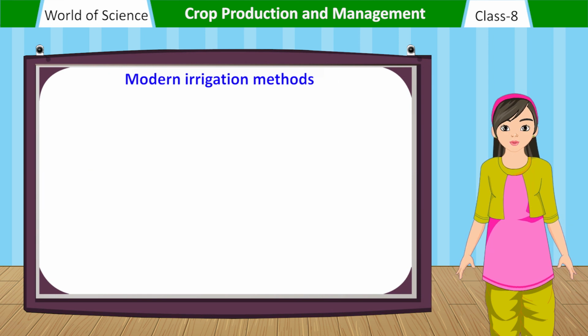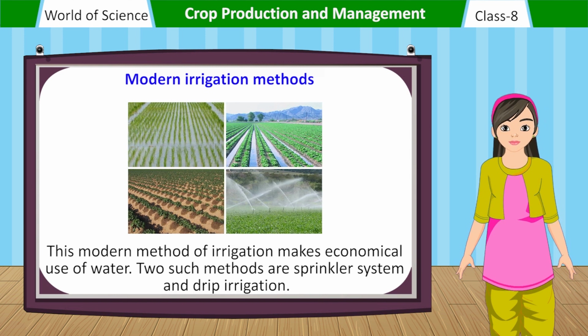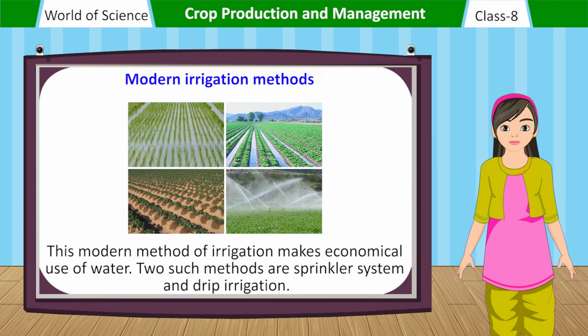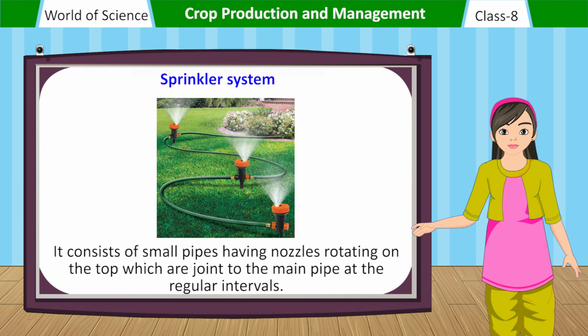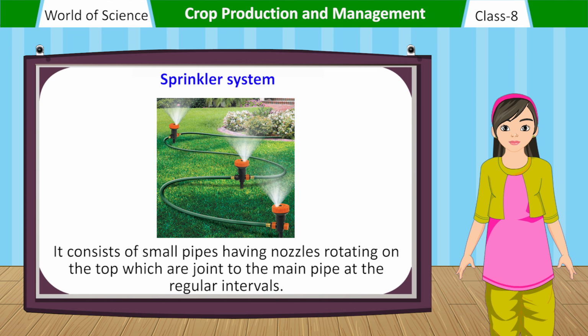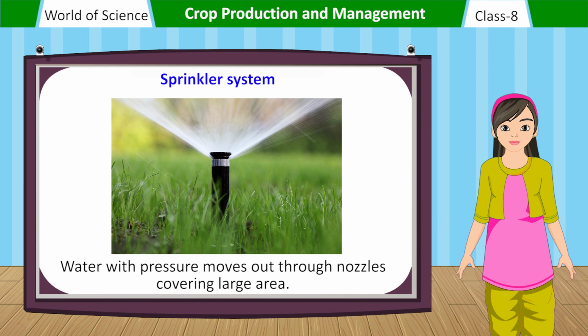Modern irrigation methods. This modern method of irrigation makes economical use of water. Two such methods are sprinkler system and drip irrigation. Sprinkler system. It consists of small pipes having nozzles rotating on the top, which are joined to the main pipe at regular intervals. Water with pressure moves out through nozzles covering a large area.